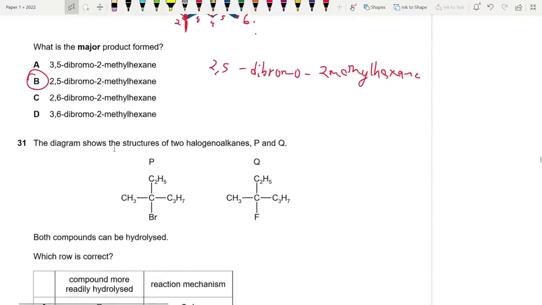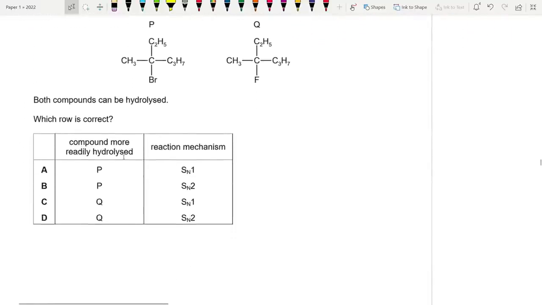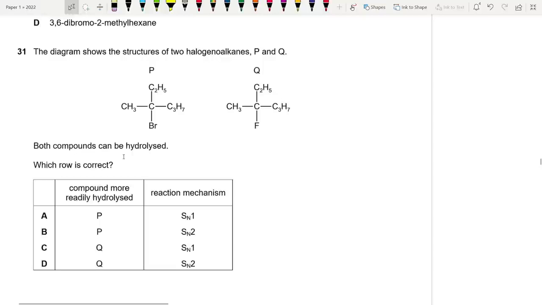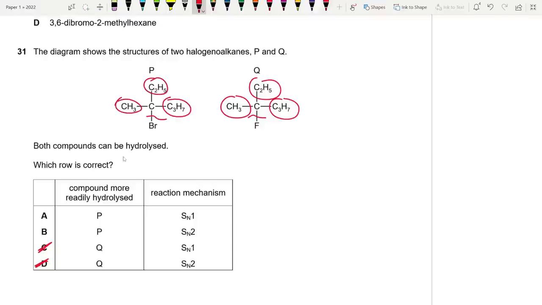The diagram shows the structures of 2 halogenoalkanes P and Q. Both compounds can be hydrolyzed. Which row is correct? So basically this will be hydrolyzed faster because bromine is bigger than fluorine. So the bond is longer. It's easier to break. So P will be hydrolyzed faster. And the mechanism. Basically we need to look at the compound itself. What type of halogenoalkane is it? This has 1, 2, 3. 1, 2, 3. These have 3 alkyl groups. So this is a 3-degree halogenoalkane. 3-degree halogenoalkanes undergo SN1. Okay. So 31 should be A.